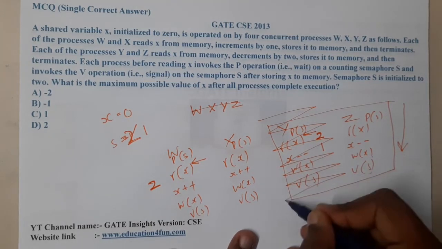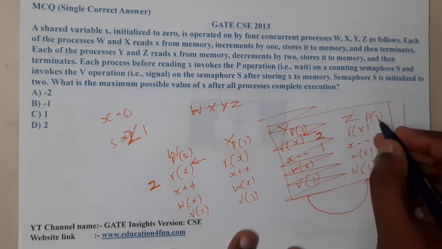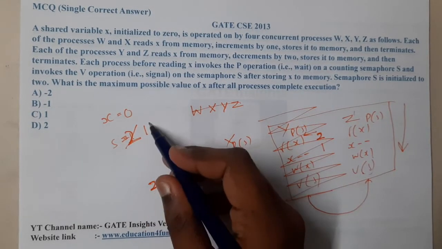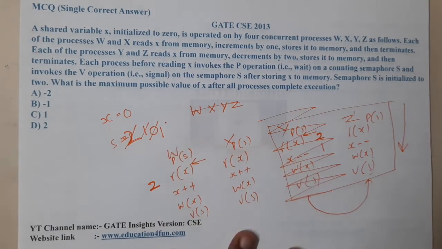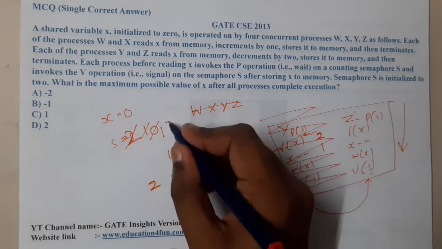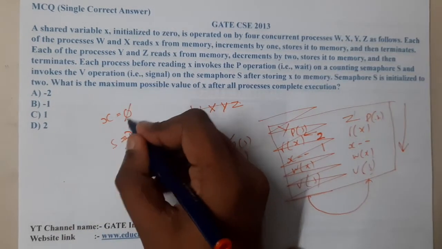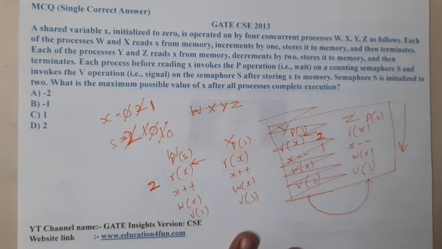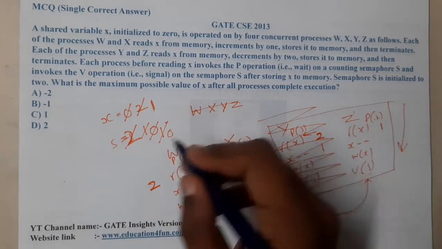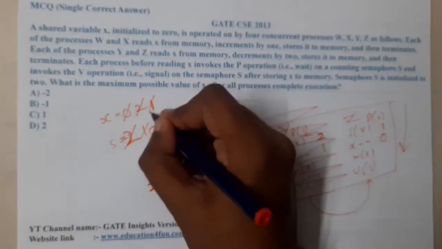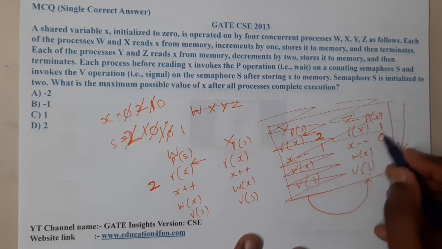Once this particular execution is done, I will execute the next one. It is incremented to 1 and again decremented to 0. So the value of X was initialized to 0 and now it moved to 1. Again we are performing read of X. Now this value will be 1, so again we decrement it, the value is 0, then I write it. Then I increment the value of S again. Now this process is also completed.